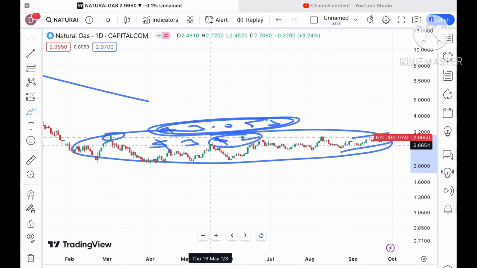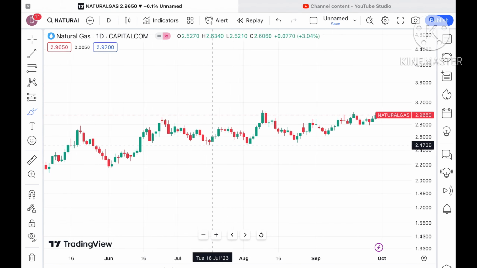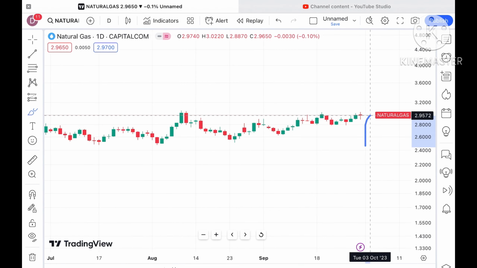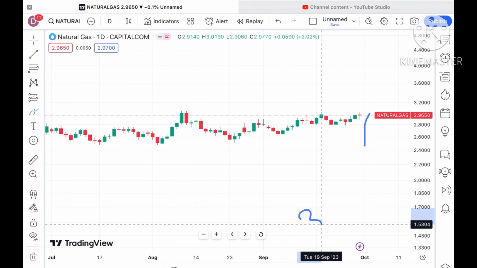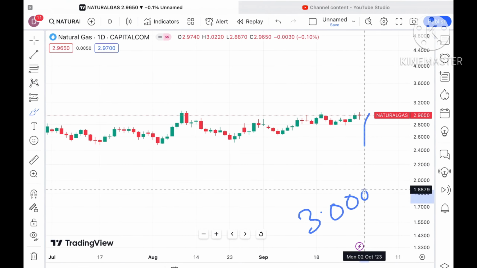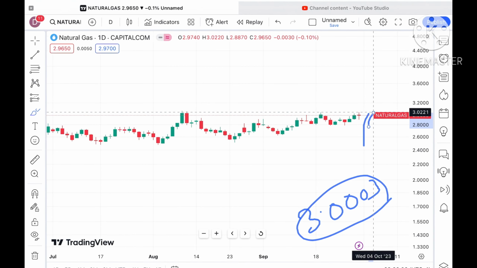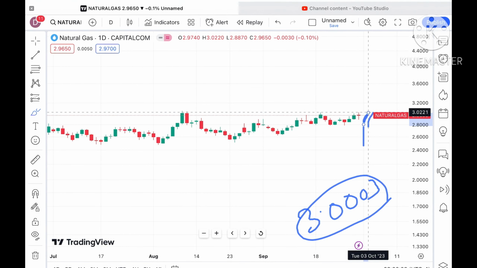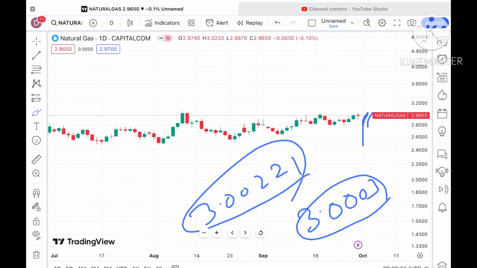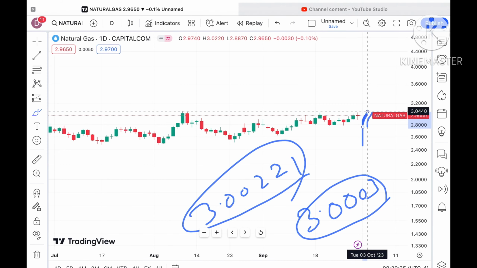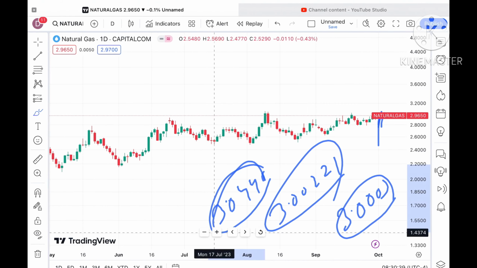Looking at this chart, if the price sustains this level, it can go further upside, with a probability of going towards $3.003. If the price moves above that level, it can go towards further highs, with a probability of going towards $3.00221. If the price moves above that level, it will cross a level of $3.0440, and from there we can see a further high.